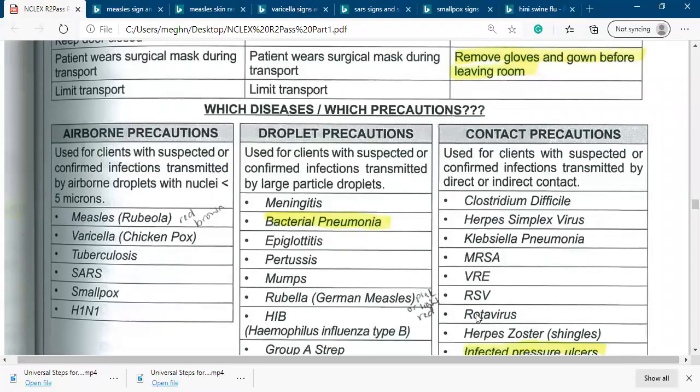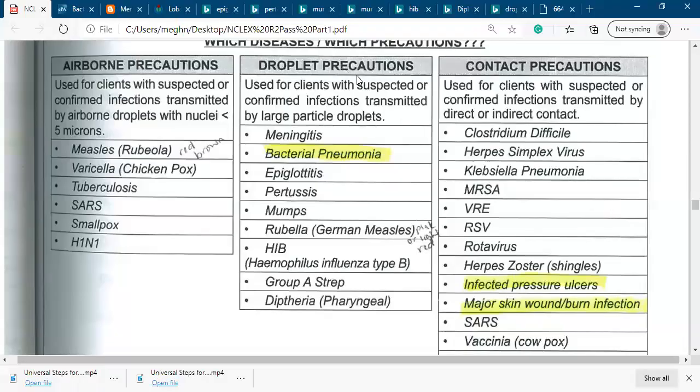So, the diseases listed under droplet precautions: meningitis, bacterial pneumonia, epiglottitis, pertussis, mumps, rubella, Haemophilus influenzae type B, group A streptococcus, and diphtheria.